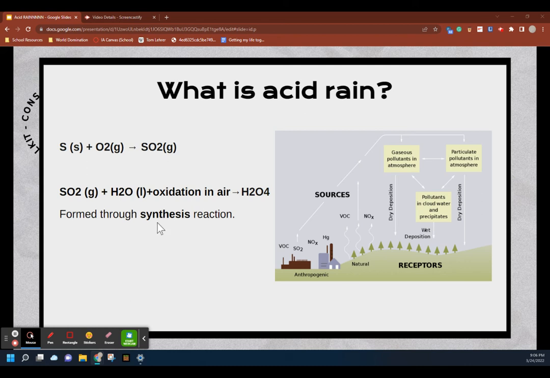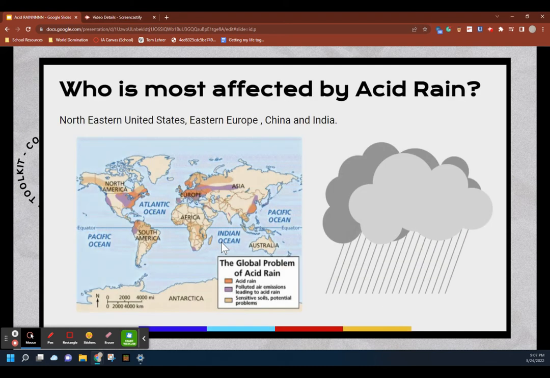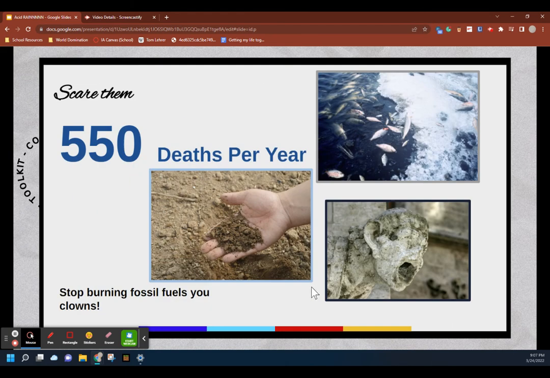Formed through synthesis reaction. Acid rain is responsible for severe environmental destruction across the world and occurs most commonly in the northeastern United States, Eastern Europe, and increasingly in parts of China and India. It has been estimated that around 550 premature deaths each year occur due to acid rain.